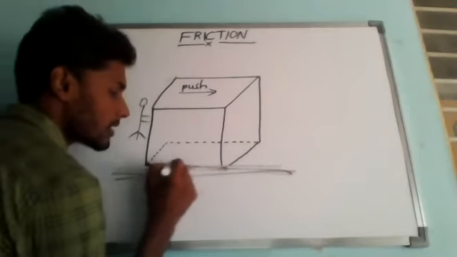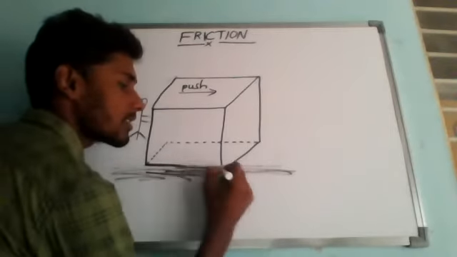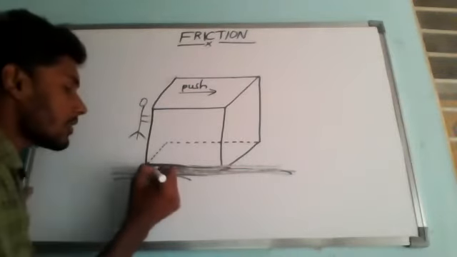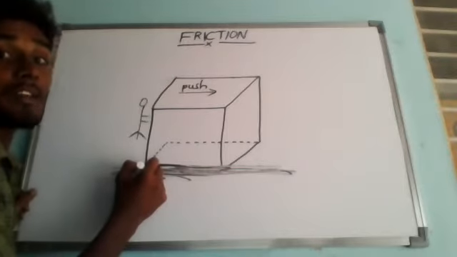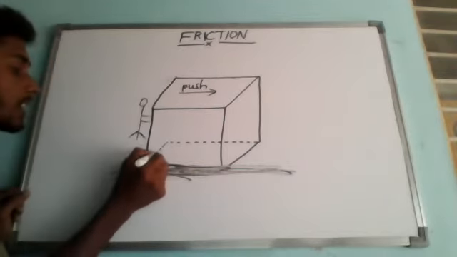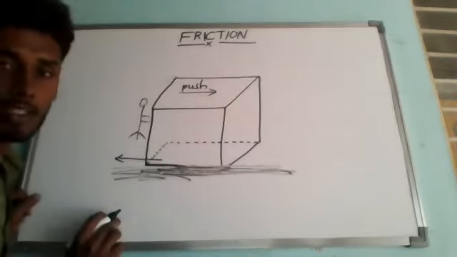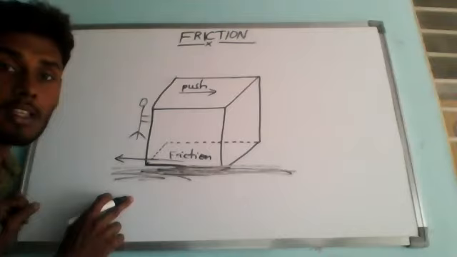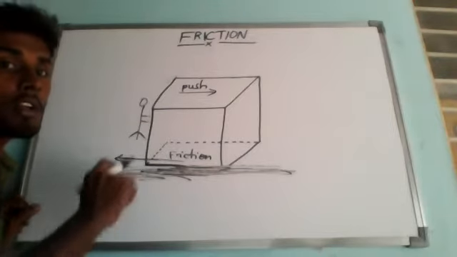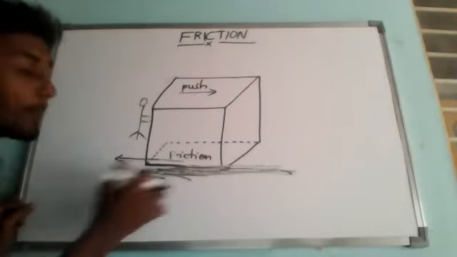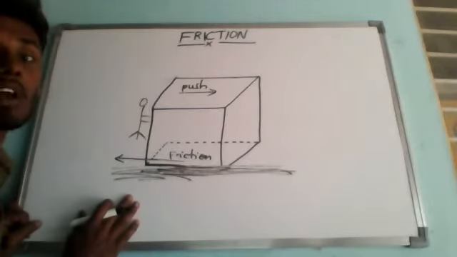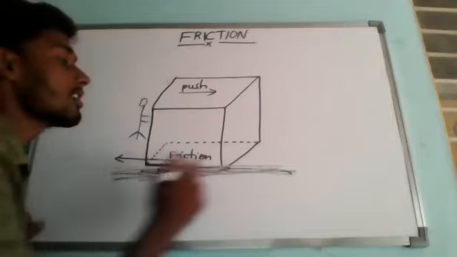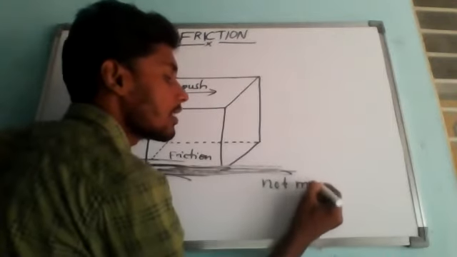The bottom surface of this box and the upper surface of the earth are in contact with each other. So the earth exerts some force on the box which acts in the opposite direction to our push. This is what we call friction. Some force is acting on the bottom of a stationary box which opposes its motion, due to which the box does not move.